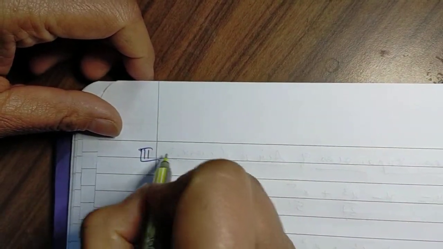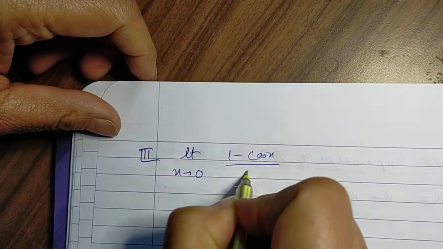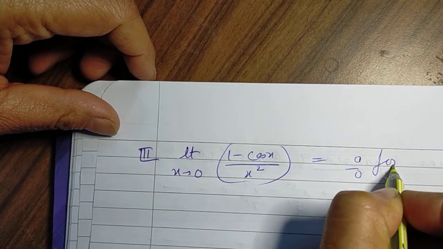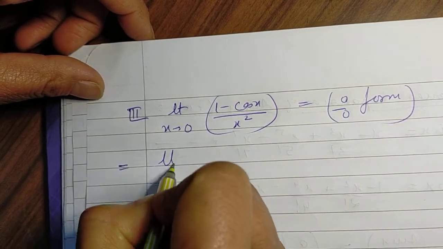Now coming to the next result, we see that third, limit x tending to 0 1 minus cos x over x square. Again, it is 0 by 0 form. Now let's write the series expansion of cos x.